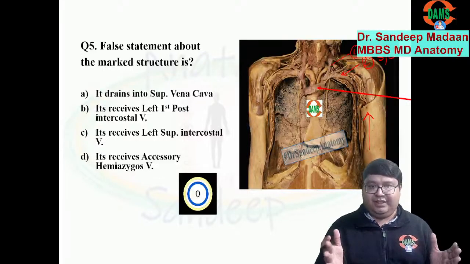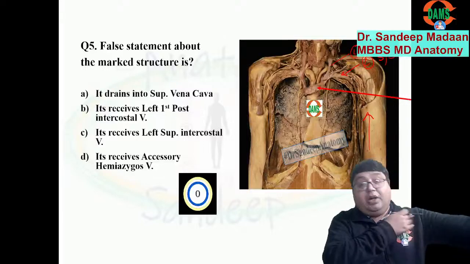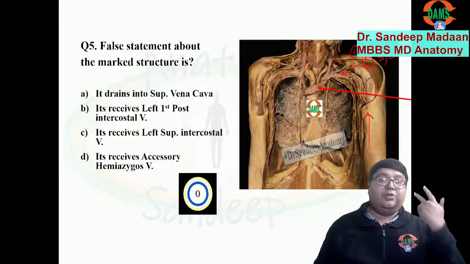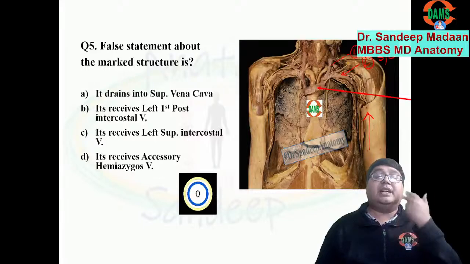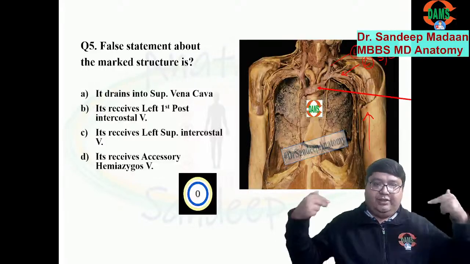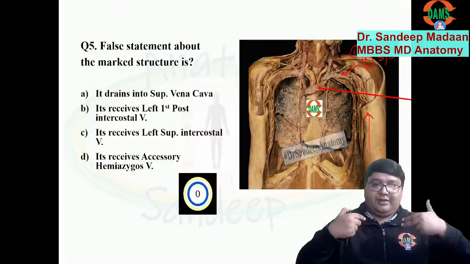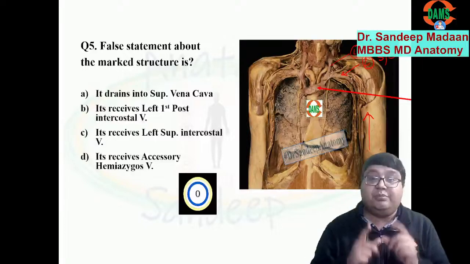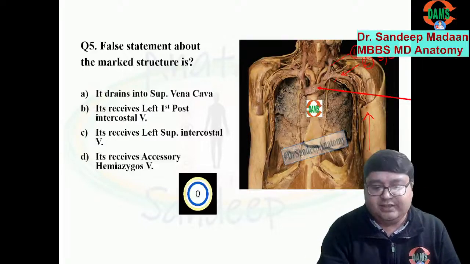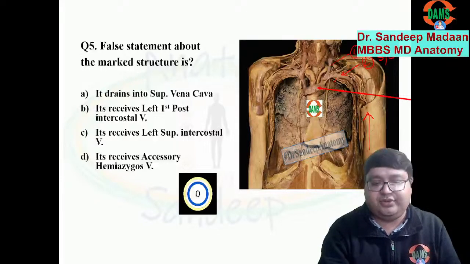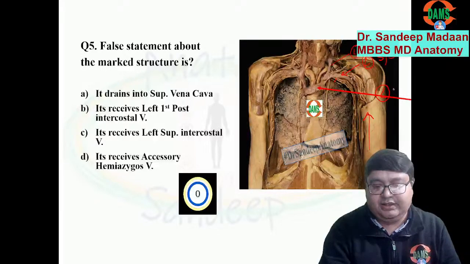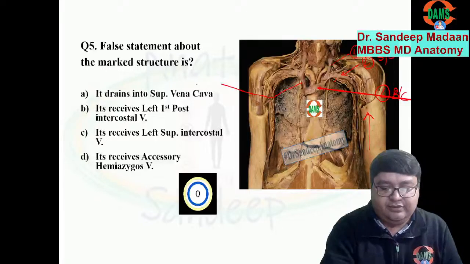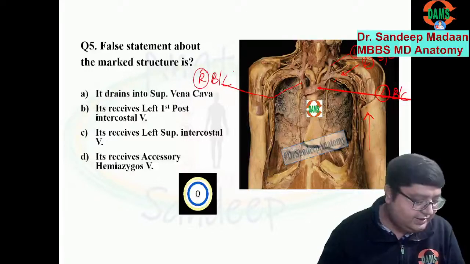Brachium means arm, right? What is this representing? Brachium, the arm. And the jugular vein is coming from the head neck region, that is the cephalic part. So the brachial vein is coming, the cephalic vein is coming. Together it becomes what? Brachiocephalic vein. So what is marked over here is the left brachiocephalic. What is this marking? This is left brachiocephalic, whereas this one will be right brachiocephalic. I hope you understood.